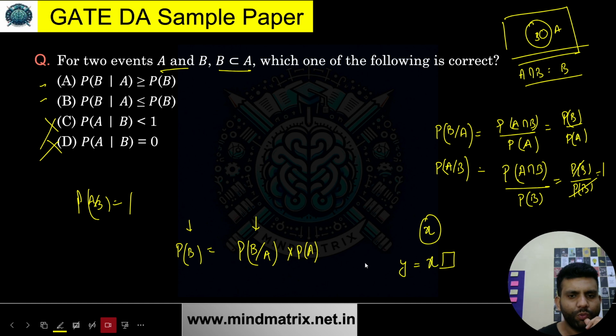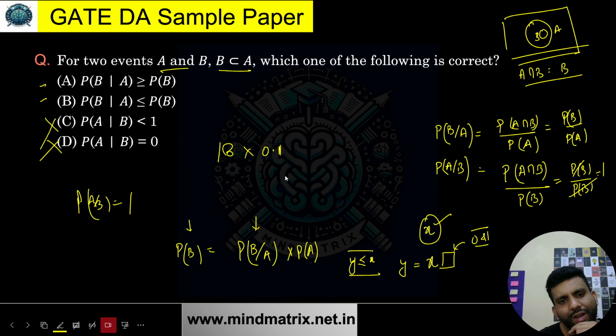So would you agree if I say Y will be less than or equal to X? Just think about this. I have a number x, any number, and I multiply it with a number between 0 and 1. Let's see an example as well. Suppose I had 18, and I multiply it by 0.1, what do I get? I get 1.8. So 1.8 is less than 18, yes or no?